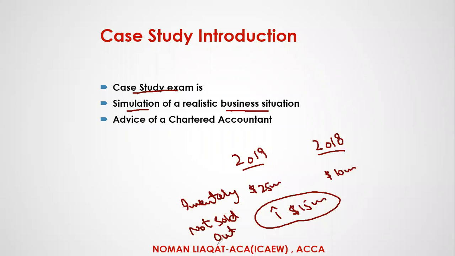So if my inventory level is continuously increasing, then I should be worried. I should be thinking about how I can sell out my inventory basically. Because if my inventory is being sold out, definitely it will be converted into sales and the rest, and it will generate profit and good income for the business. So just think like in this situation, you are the owner of a business. You are an entrepreneur, you are a businessman, you are the CEO of a good company as well. Then what could happen? That's why it is mentioned as a simulation of a realistic business situation.